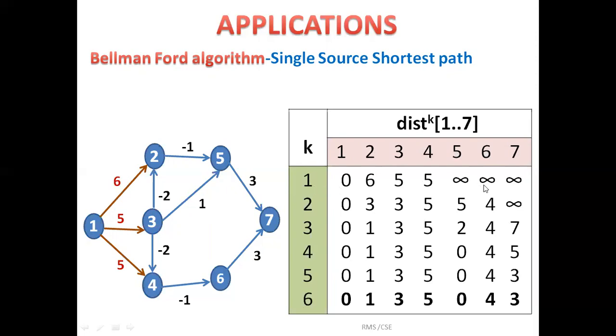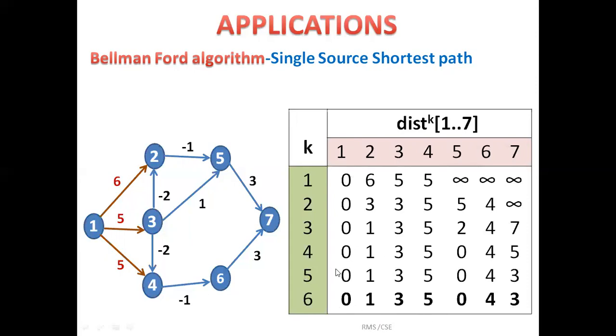Now in the first row, we need to find the shortest path from one source to all other vertices with one edge. The second row indicates source to all other vertices with 2 edges, then with 3 edges, 4, 5, and maximum we can have 6 edges. So the last row indicates the distance from source to all other vertices with 6 edges.